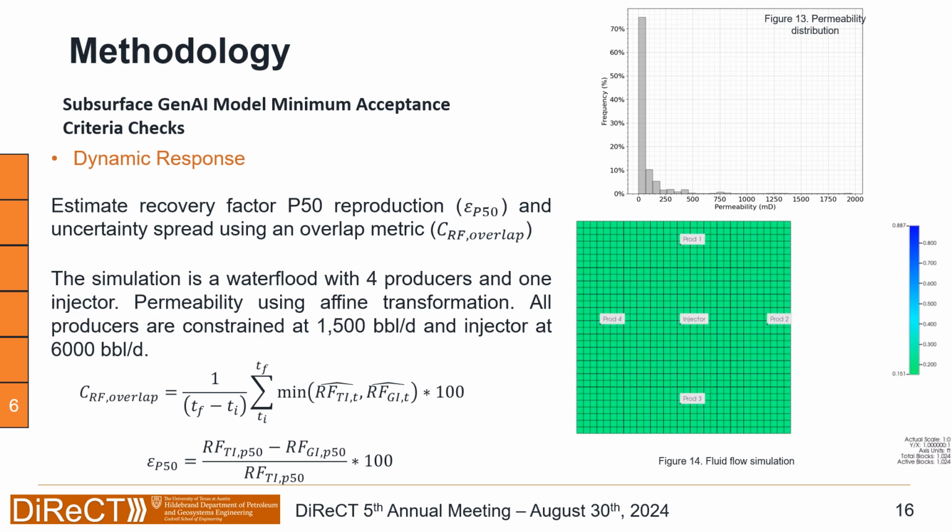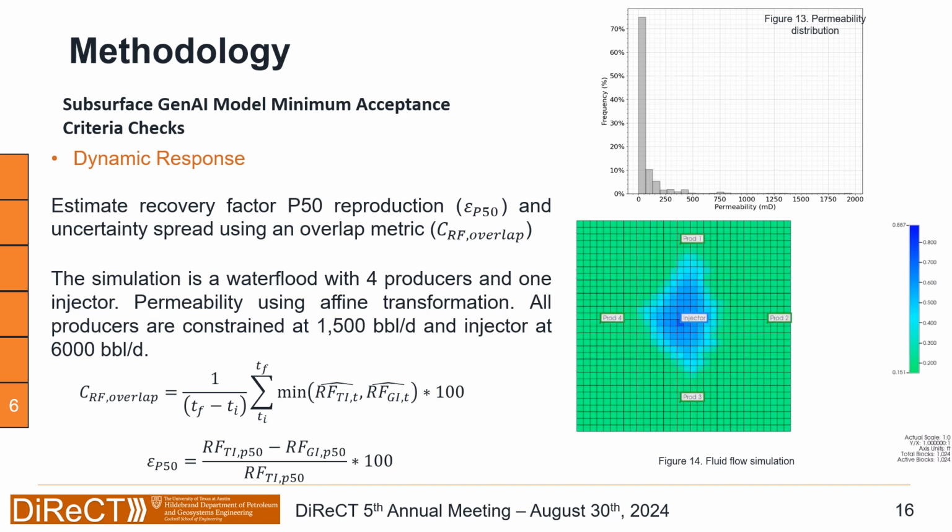Sixth is the dynamic response. In the dynamic response, we start by generating a permeability field, and that's done through a affine transformation in order to ensure a log-normal distribution. And then we run a flow simulation. In the flow simulation, we assume that all producers are producing at 1,500 barrels a day, whereas the injector is injecting at 600 barrels a day. This is a water flooding experiment. And then we calculate the recovery factor.